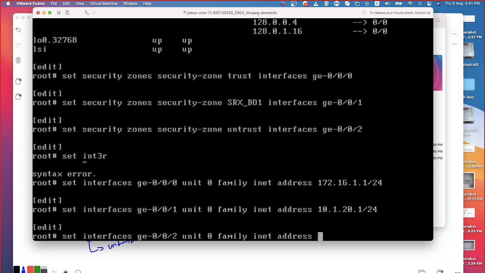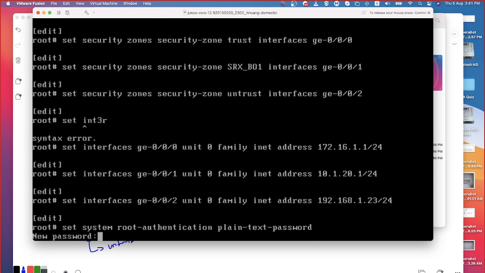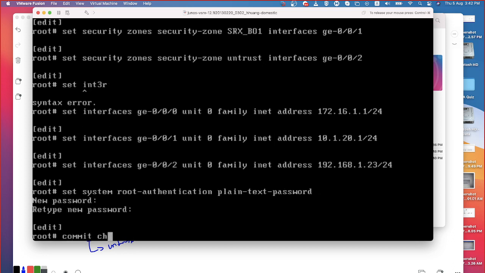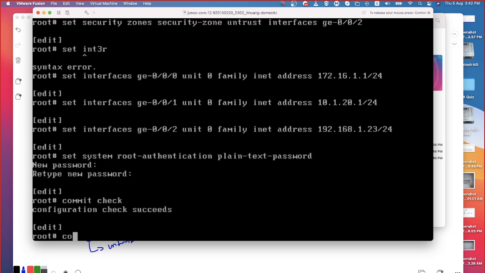Did I add those interfaces or not? I'm not sure. 192.168.1.23/24. Okay. So I just commit. Of course I need to set up the password for the root user, right? Set system root authentication plain text password. Okay, commit.